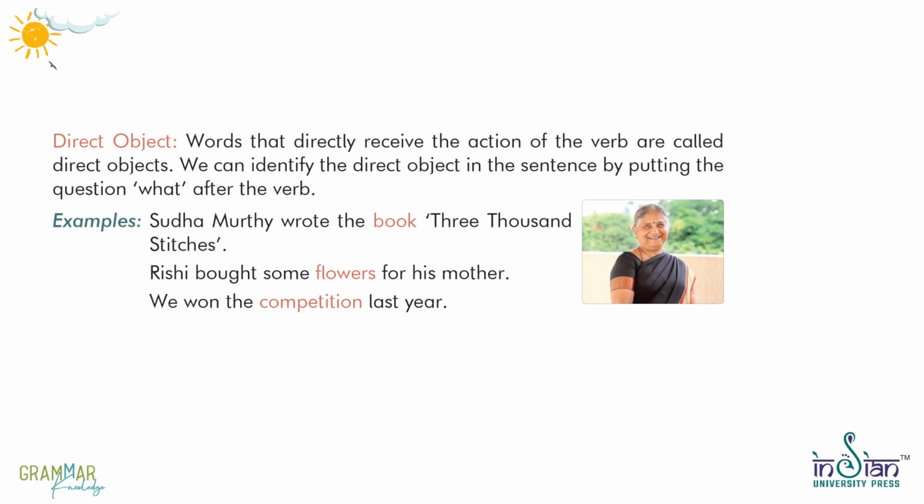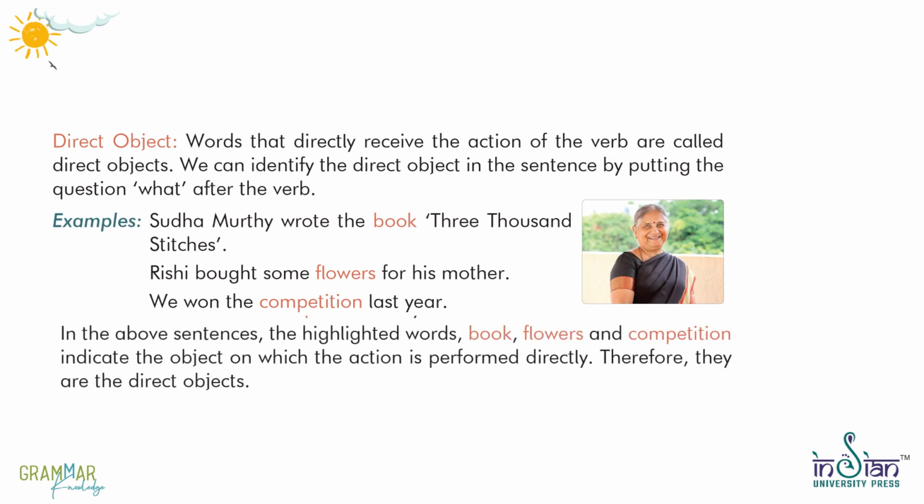Direct object. Words that directly receive the action of the verb are called direct objects. We can identify the direct object in the sentence by putting the question what after the verb. Examples. Sudha Murthy wrote the book 3000 Stitches. Rishi bought some flowers for his mother. We won the competition last year. In the above sentences, the highlighted words book, flowers and competition indicate the object on which the action is performed directly. Therefore, they are the direct objects.